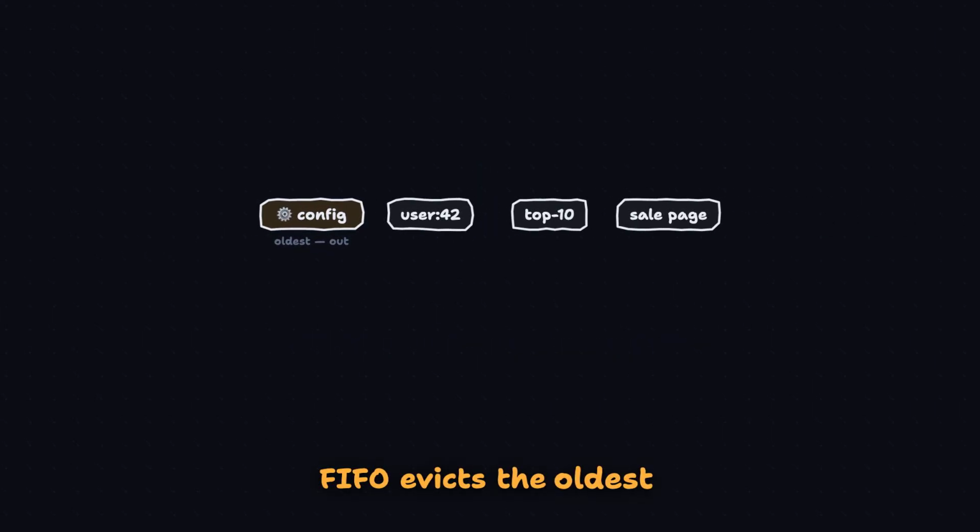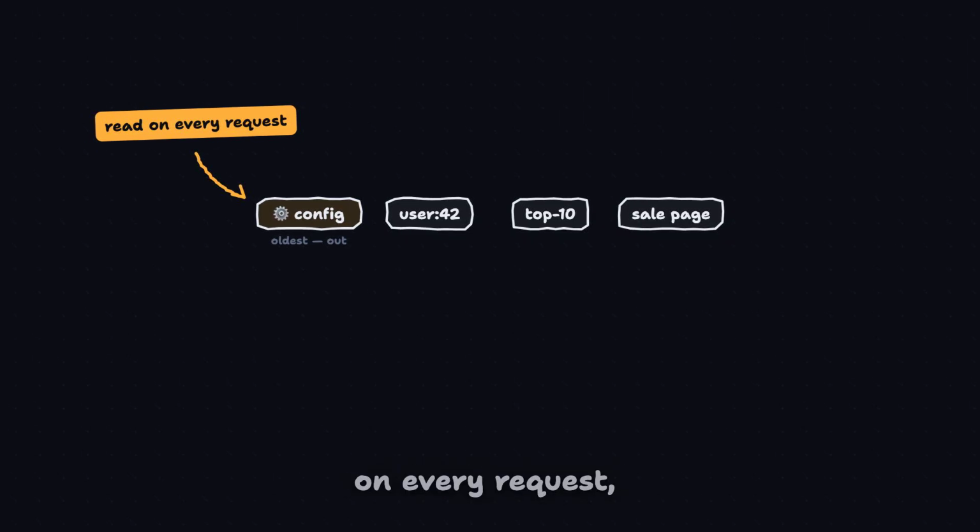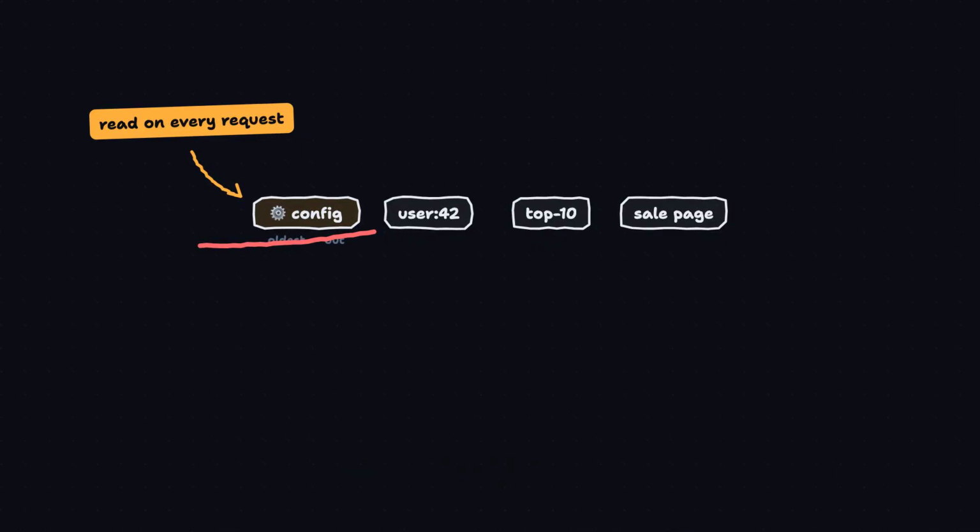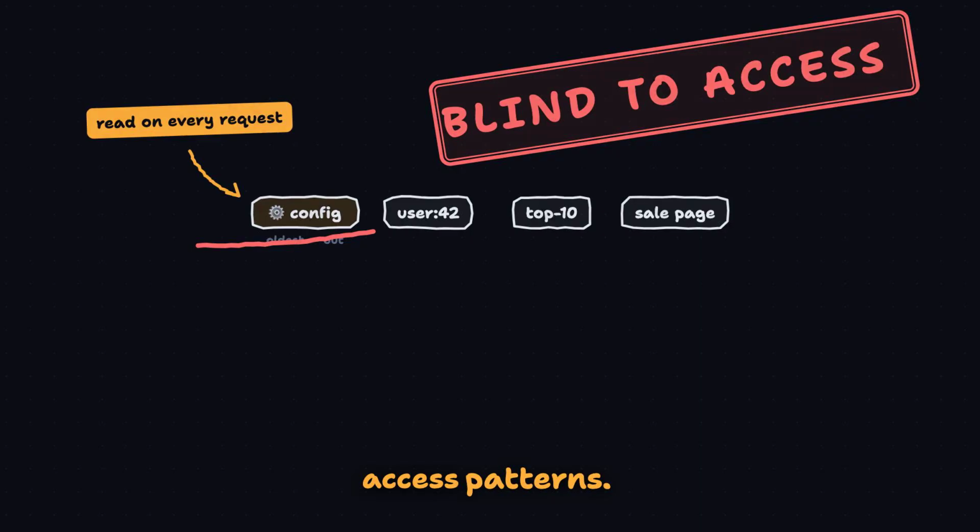FIFO evicts the oldest entry no matter what, which is how his config object read on every request got thrown out for the crime of being old. FIFO is blind to access patterns.